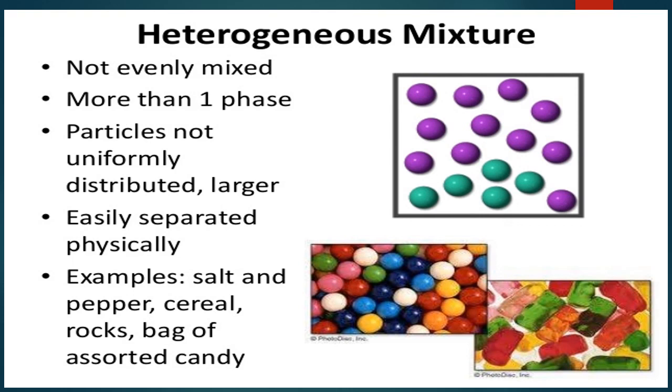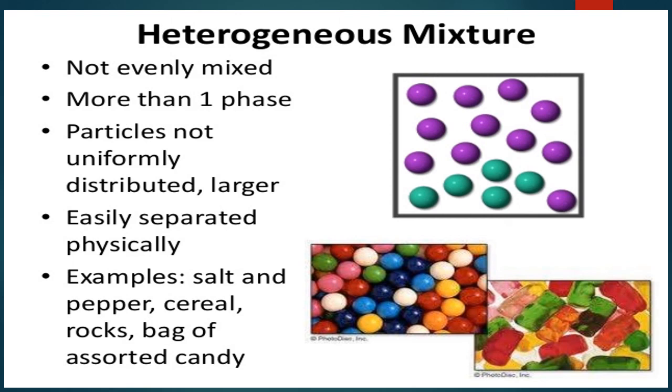They can be easily separated by physical methods. Examples for the heterogeneous mixture are salt and pepper, cereals and rocks, bags of assorted candy, gems, chocolates. They are not uniformly distributed. They can be easily separated by physical methods. So in a heterogeneous mixture, we can see more than one phase.